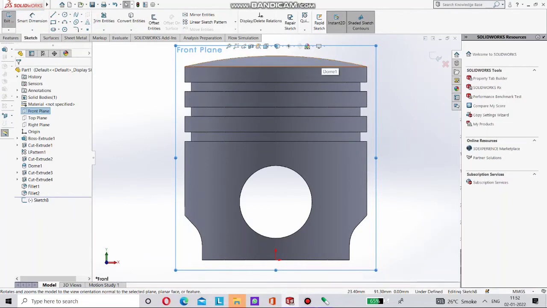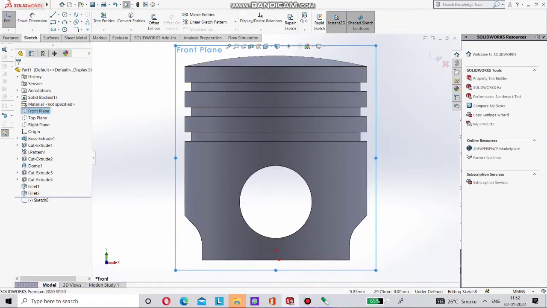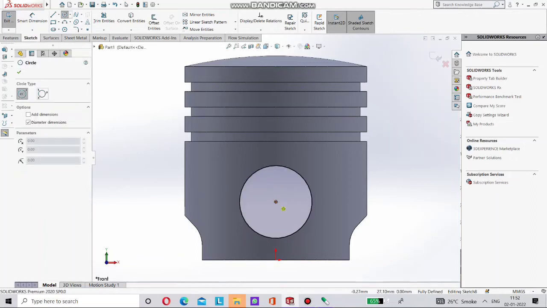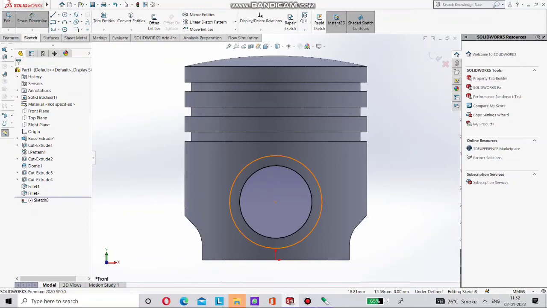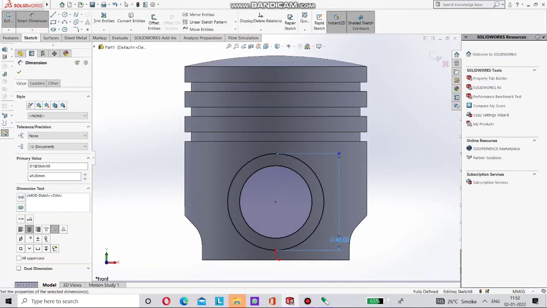Just select the front plane and edit this plane. Make a circle here, or you can convert this circle. Just select this below circle and Convert Entities. Now select the circle like this and give it a dimension of 45 mm.